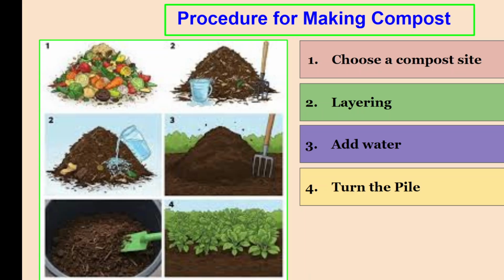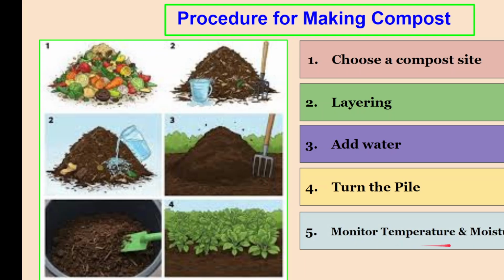So turn the pile properly, the fourth step. Using this you can turn the pile, and then you have to monitor the temperature and moisture so that you can have a good compost. It shouldn't be too high temperature, shouldn't be too moist. So you have to maintain it appropriately so that you will be able to get it.